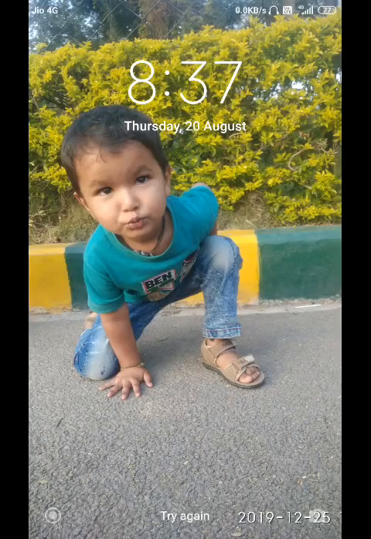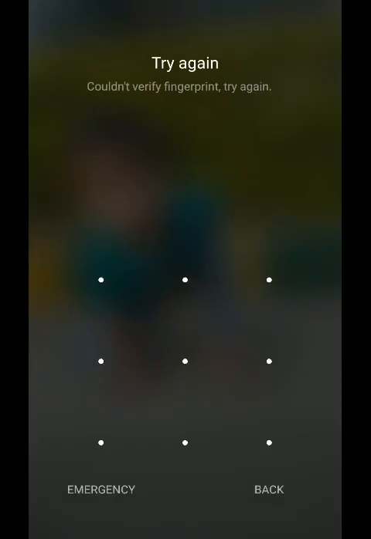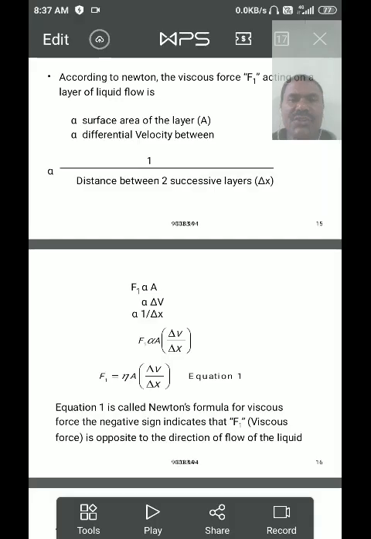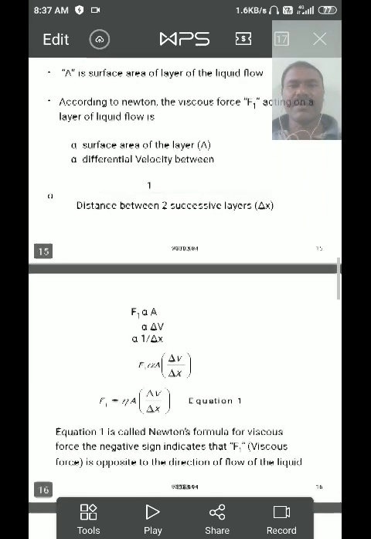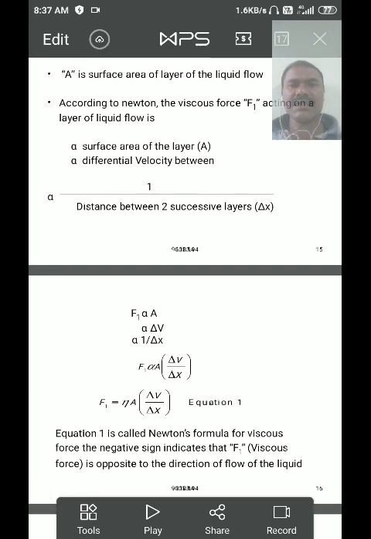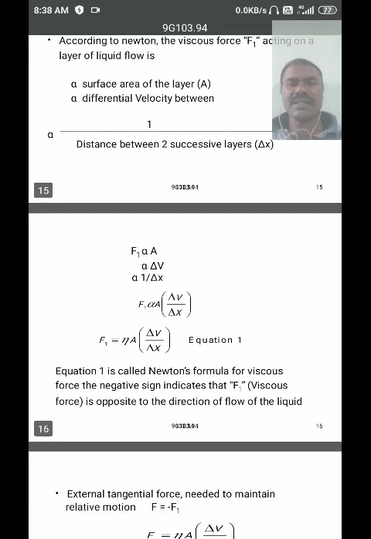Velocity gradient is defined as the ratio of relative velocity between two different layers to the distance between the two layers, delta x.